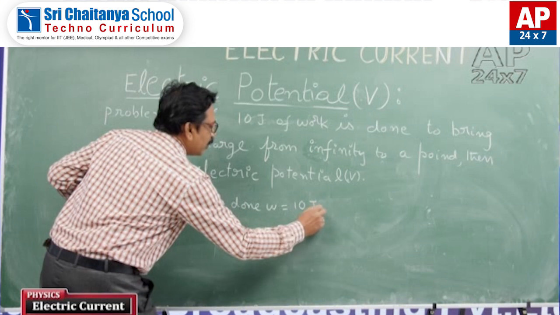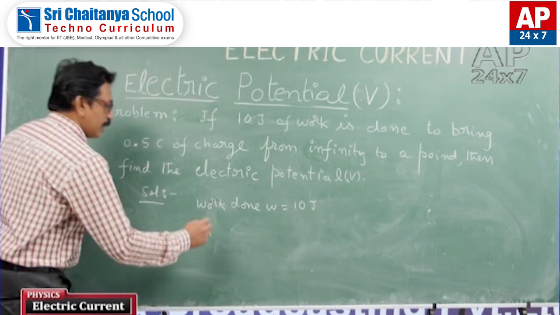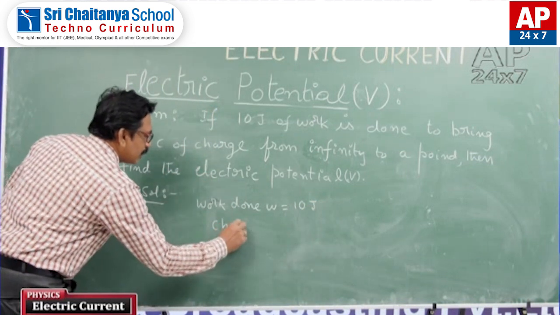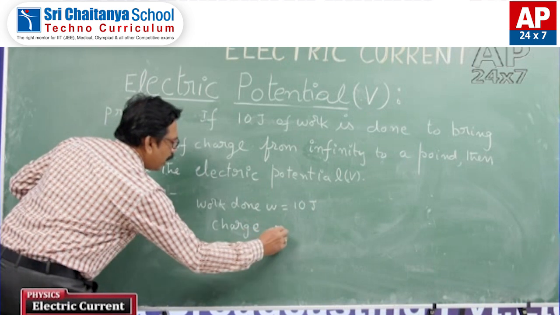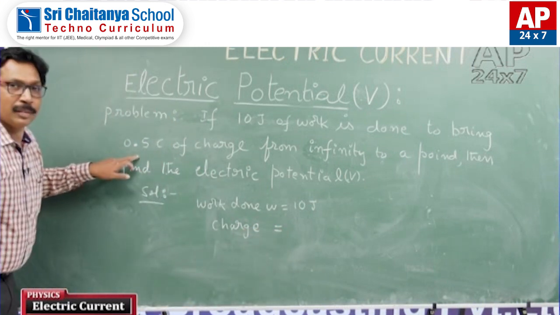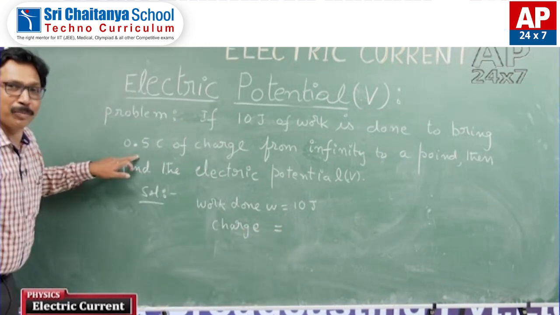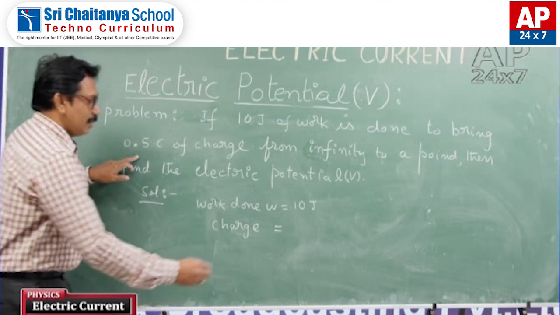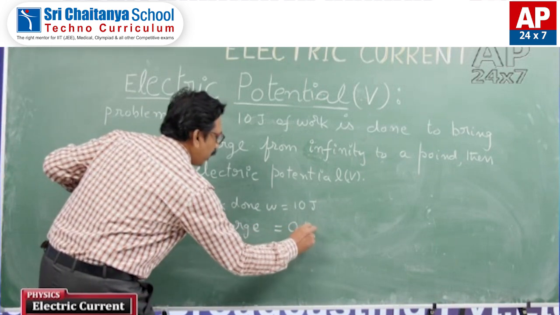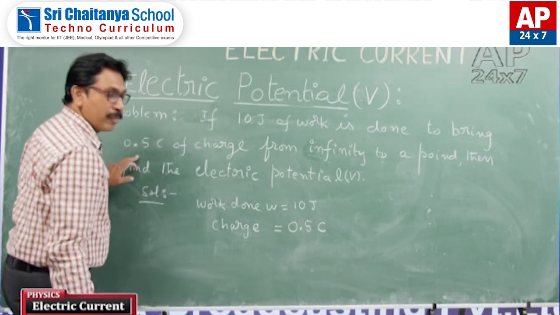It is 10 joule. Next, the charge. How much charge are we bringing? It is 0.5 coulombs, right?